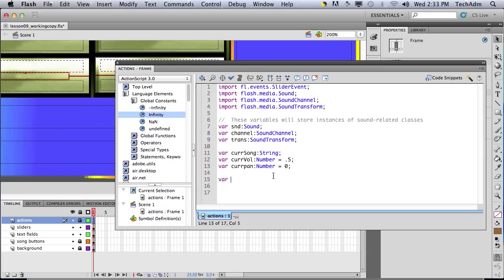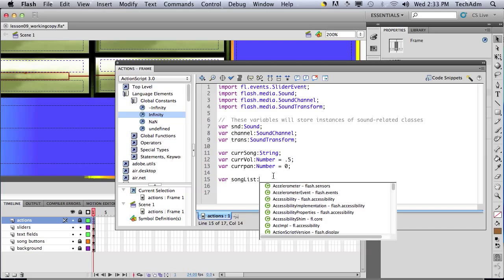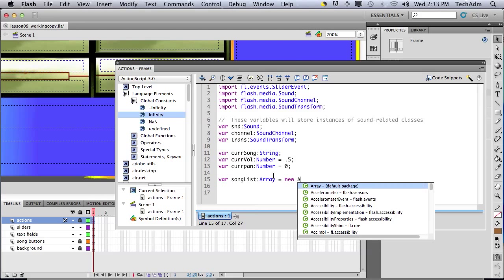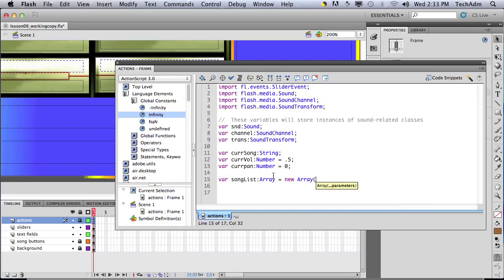Next thing is to keep an array of our songs. So we've got to create this: song list array equals new array. Now we're hard coding it here for now, but in the next lesson we'll learn how to read it from a file, so you don't always have to edit our Flash file. We can always modify it in an XML file later.